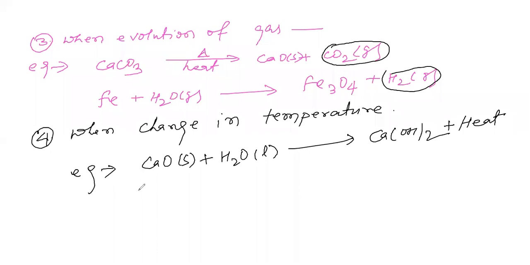So these are the examples through which you can guess that a chemical reaction takes place. I will unmute you. If you have any problem or doubt, then you ask me.